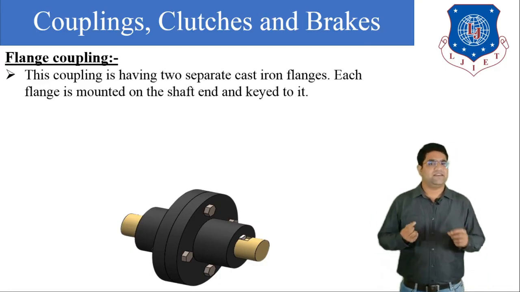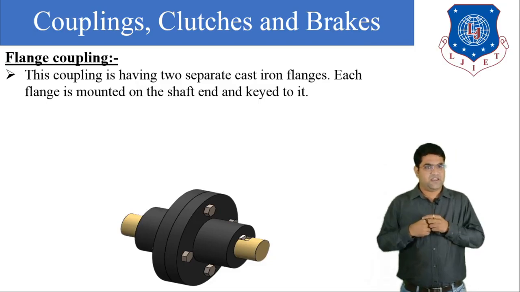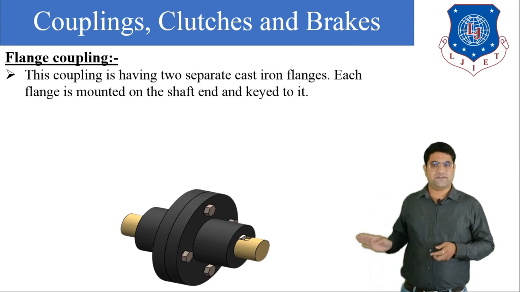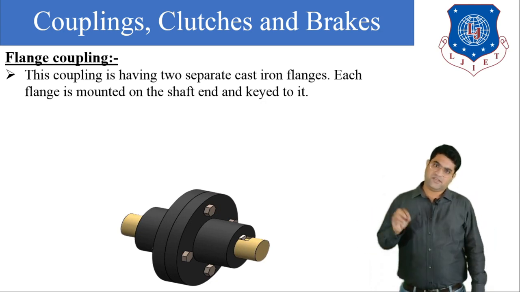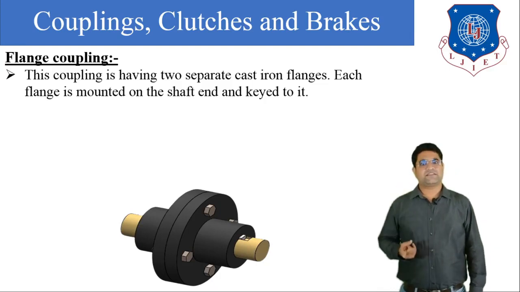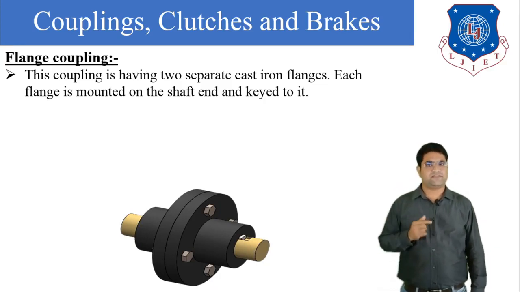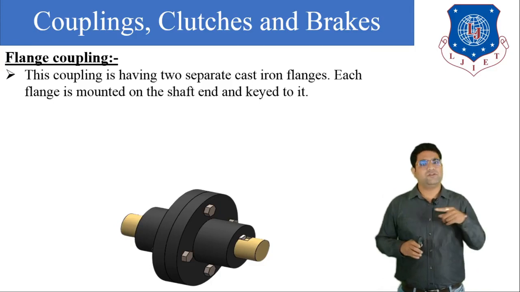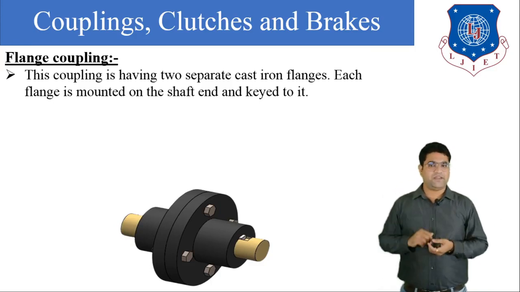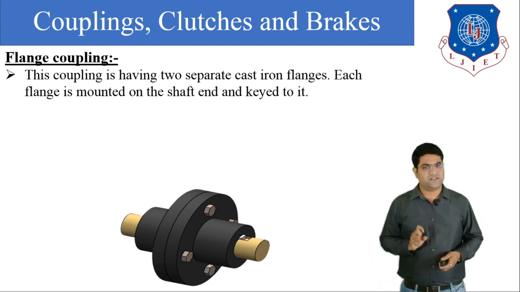One is the driving flange and the second is the driven flange. The driving flange connects with the driving shaft with the key, and the driven flange, you can see here, connects with the driven shaft with the help of a key. So here also the key is fitted, but the difference of the flange coupling compared to the split muff coupling is that here you have to provide bolts and nuts over the projection, not on the periphery of the coupling. So this is the simple difference.